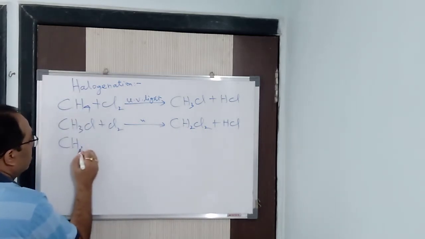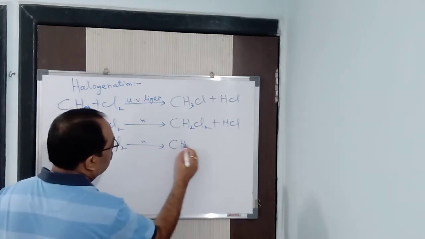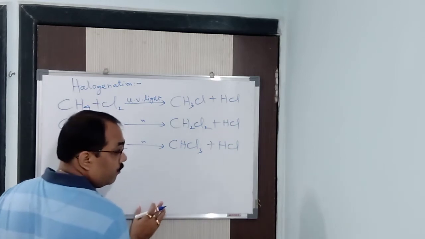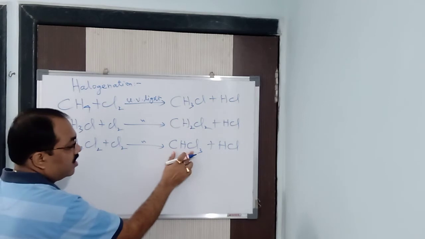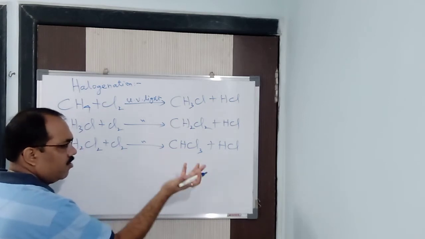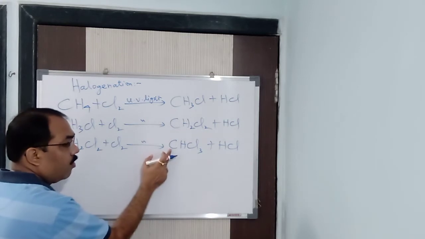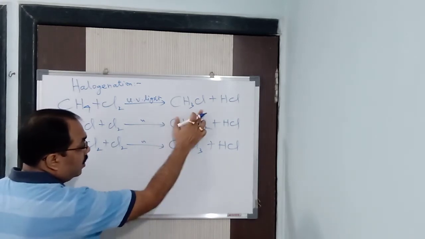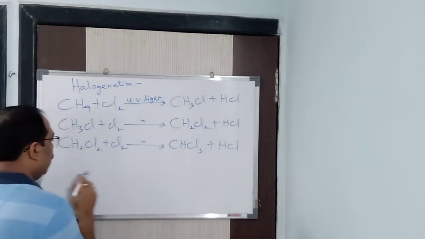Now next is CH2Cl2 plus again Cl2. You will get CHCl3 plus HCl. CHCl3 is known as chloroform, or we can say trichloromethane. The IUPAC name is very easy. These are the common names: methyl chloride, methylene chloride, chloroform. And the IUPAC names are monochloromethane, dichloromethane, trichloromethane. So easy it is.